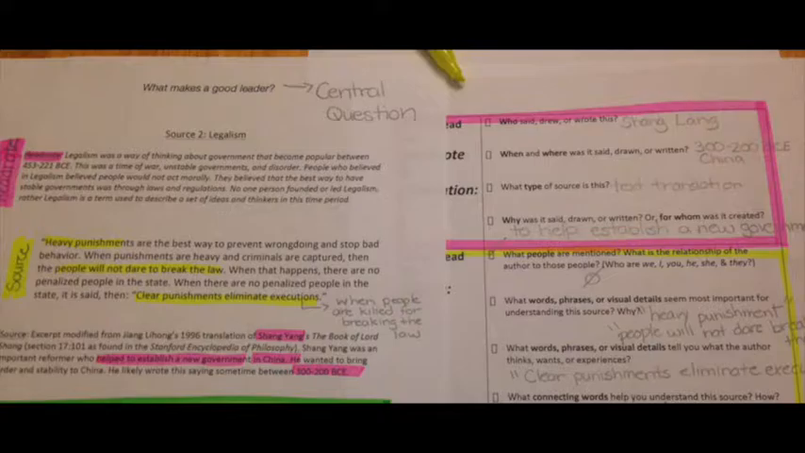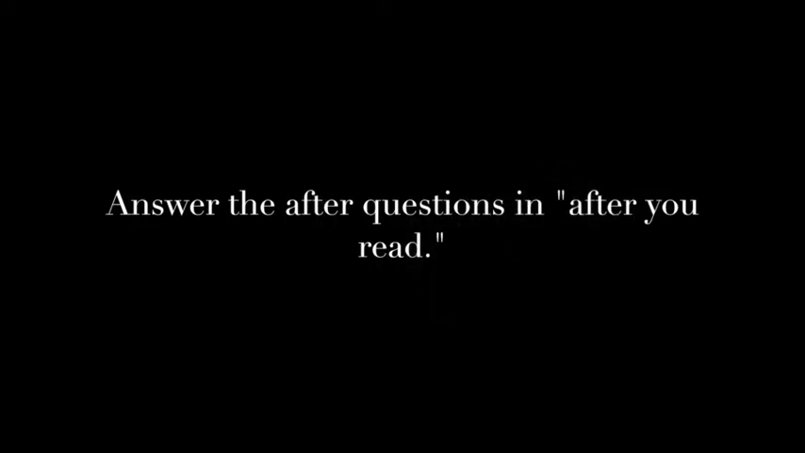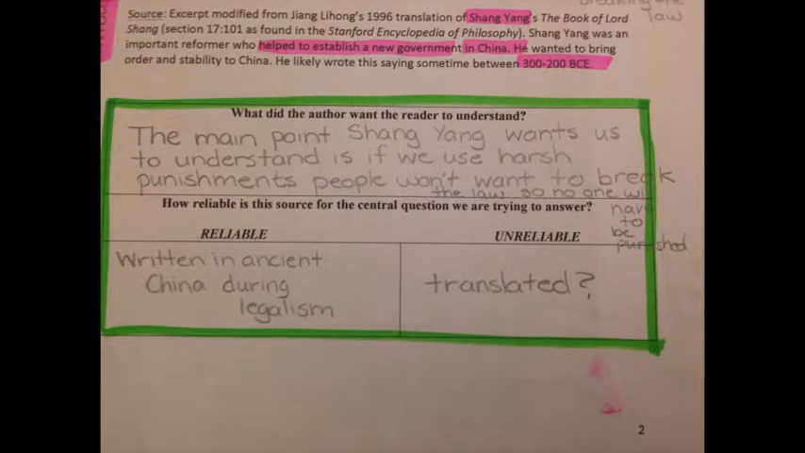Notice that you don't always fill out every box in the As You Read, and that's okay. Every text's a little different. Answer the questions in After You Read and highlight any text evidence in green that helps you. You should have something similar to this written. It doesn't have to be exactly the same, but you should make sure that you mention the author's name, excuse my pronunciation, Shang Wang, and you want to make sure that you're talking about those harsh punishments and how what he really wants is for people not to be breaking the law.